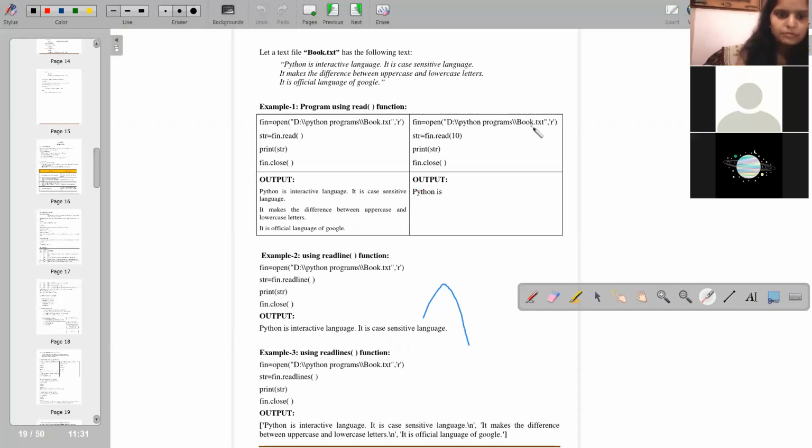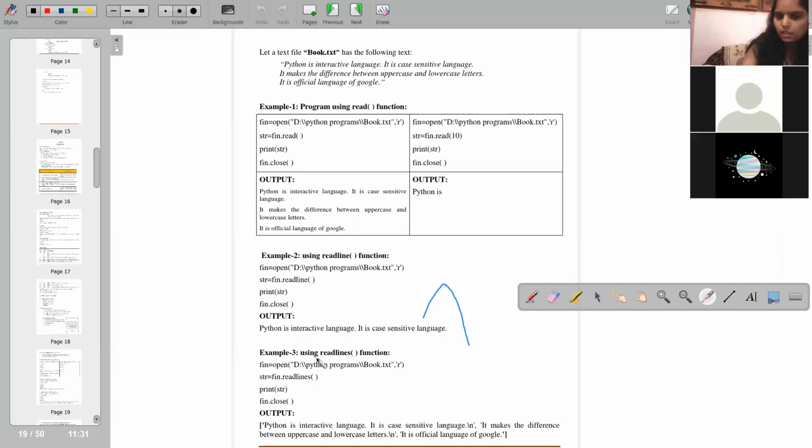Fine. Now example 2, using the readline function. In the readline function, first open a file, then instead of writing read, simply write readline, because you have to read only a single line. Print the string and fin.close(). Python is interactive. It will read only the first line. So the first line is written over here, and it is up to you: if you want to print what you are reading, just print over here.